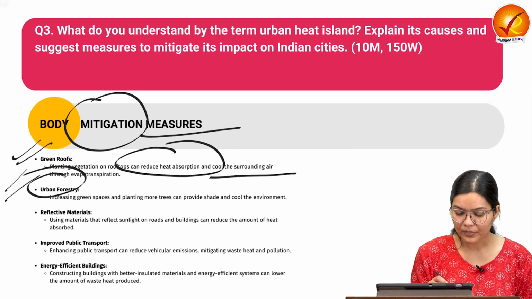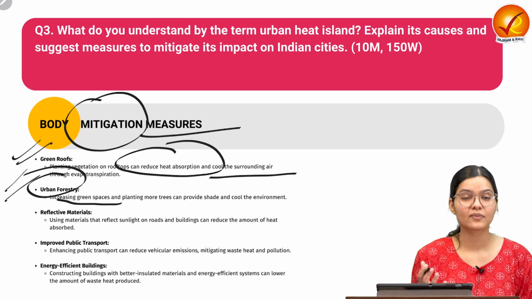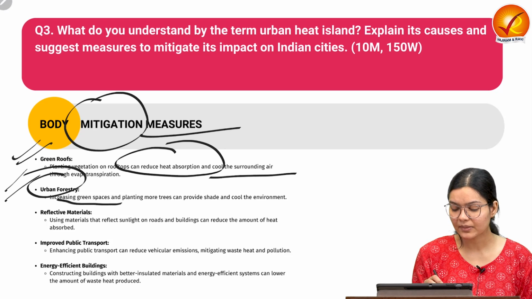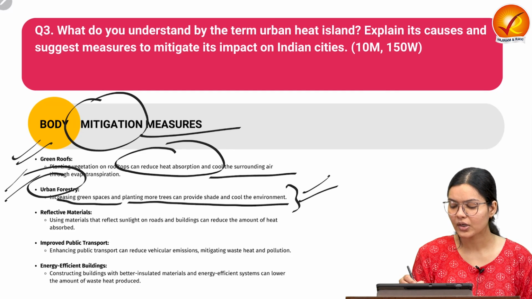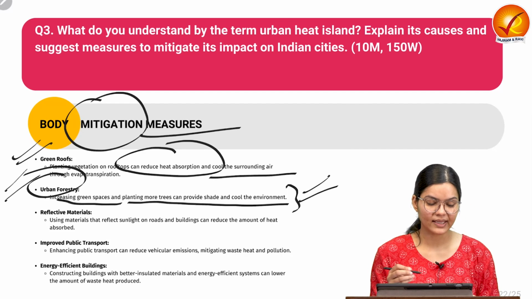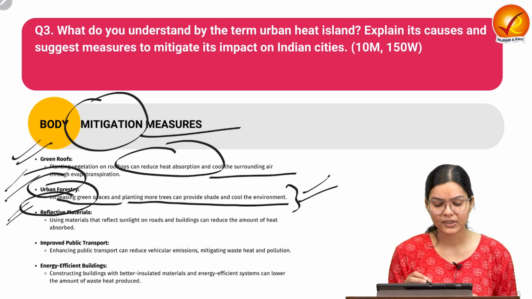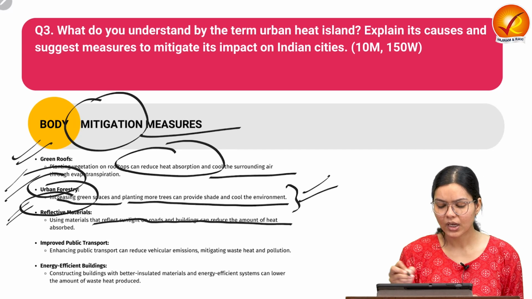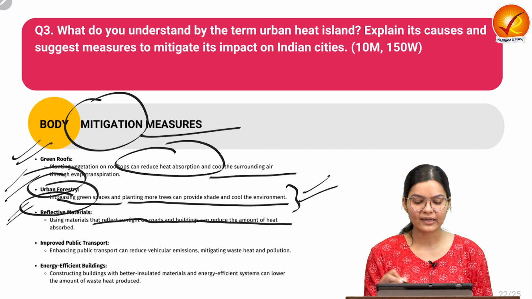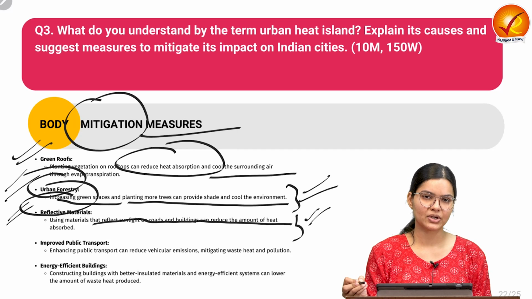So we can provide these kinds of green spaces, urban forestry measures, and we can plant more trees so that they can create a cool environment in the area. And also we can use reflective materials. What are reflective materials? They can reflect sunlight on the roads or rooftops, and they can reduce the temperature in the areas.